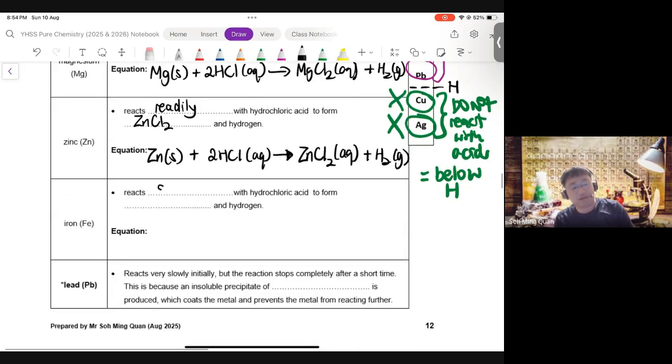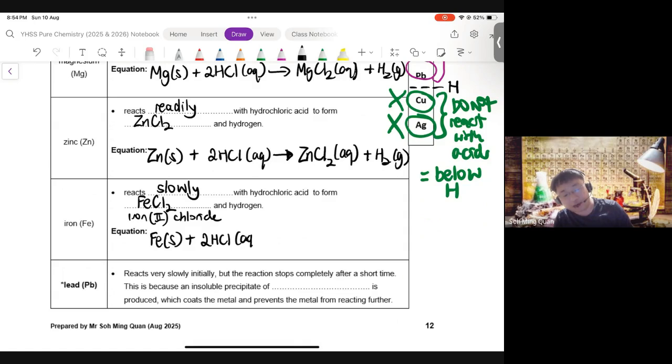Iron reacts slowly with acids, and in this case, it forms iron(II) chloride, FeCl2. For iron, it always forms the Fe2+ first. This is an important thing to learn. For iron, I'm sure you remember from redox, you have already seen iron 2+ and iron 3+.